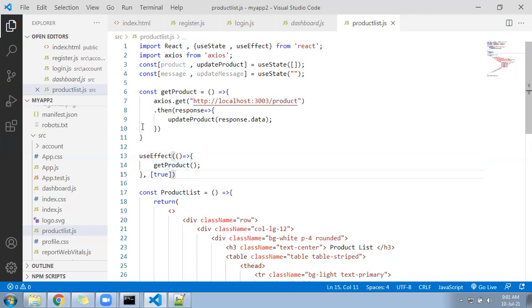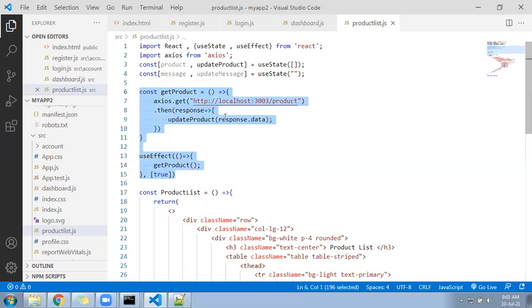Right? Now, after doing this much, what is the next task? The next task is to display the data inside the page in table format. So let's come down below. Now after that, we will come down below and we will be calling the map function.